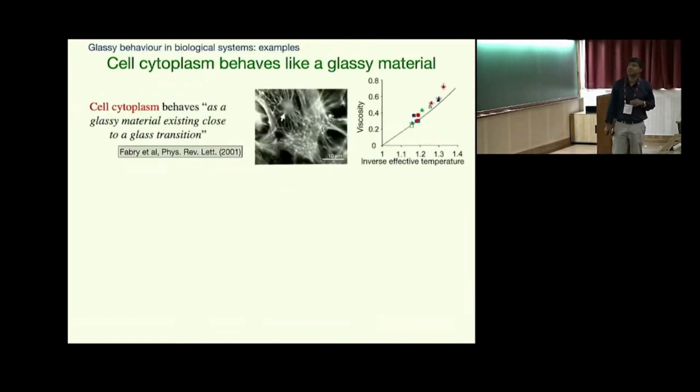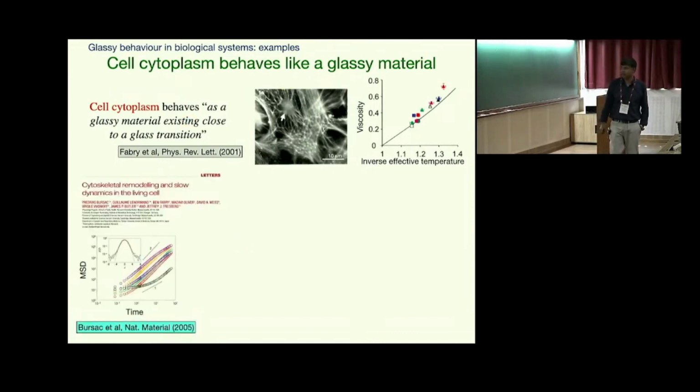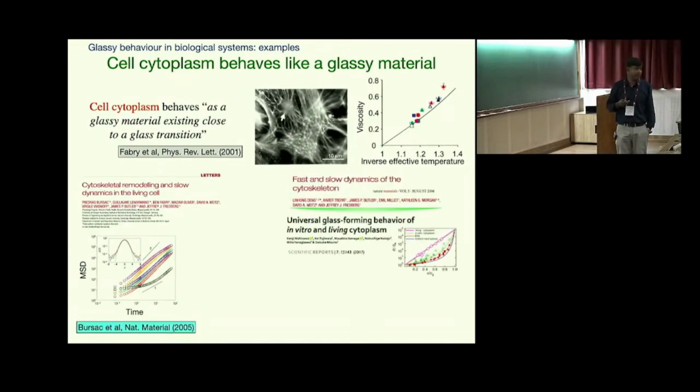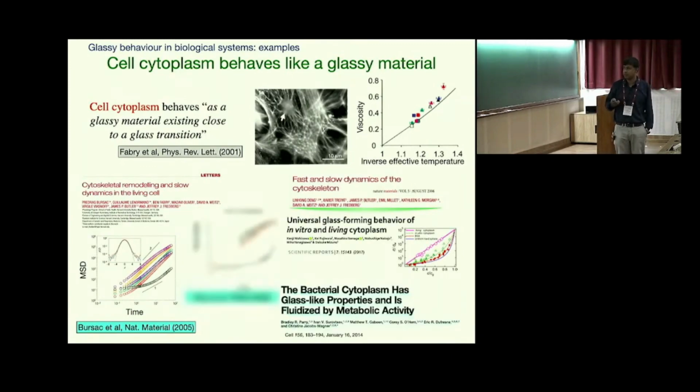So the first class is the cellular cytoplasm. In 2001, the group of Weitz showed that the cellular cytoplasm behaves as a glassy material existing close to a glass transition. And several works followed, showing that the cellular cytoplasm indeed behaves like a glassy system. For example, the mean square displacement shows the characteristic subdiffusive to diffusive behavior. The van Hove function shows non-Gaussian behavior.